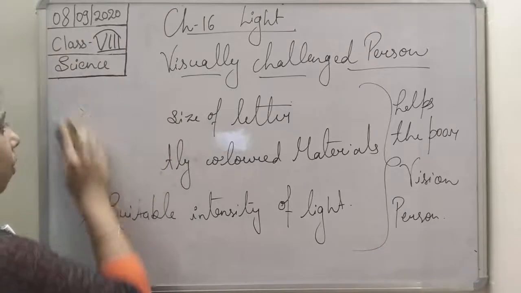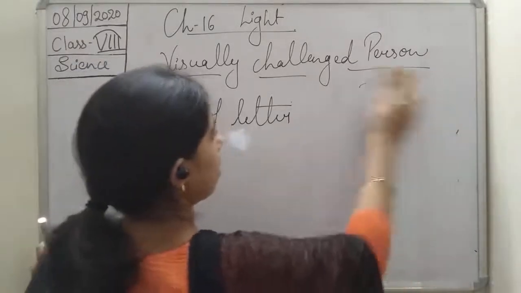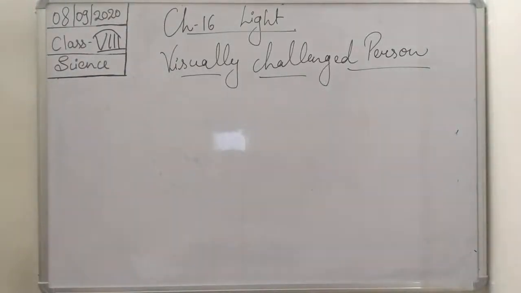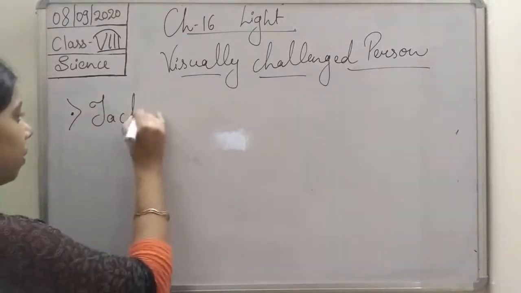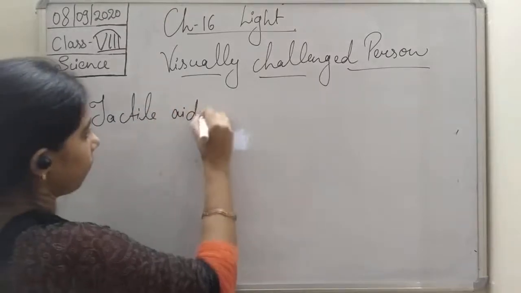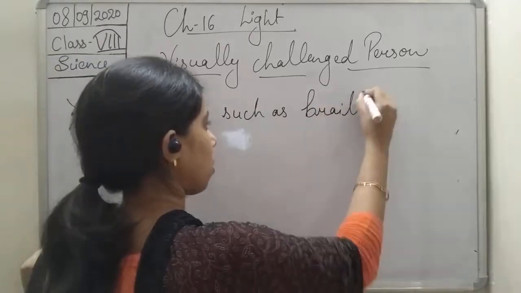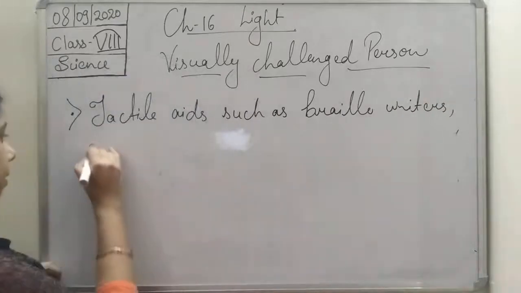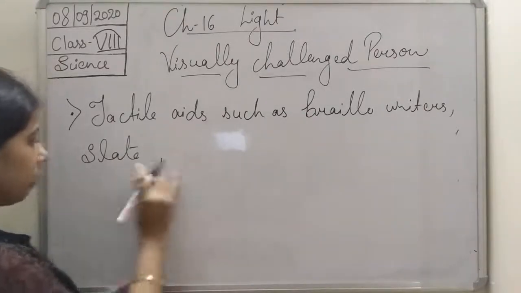So we can write it: some tactile aids are also there, such as braille writer or slate. So these will help the visually challenged person.